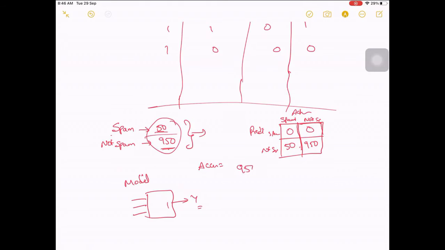Out of 1,000, let us say there are 10 criminals. So I'm saying everyone is good, not a criminal. Out of 1,000, 990 times you are correct, right? Something similar here: 950 times I'm correct out of 1,000. So this will be your accuracy, 95% accuracy.